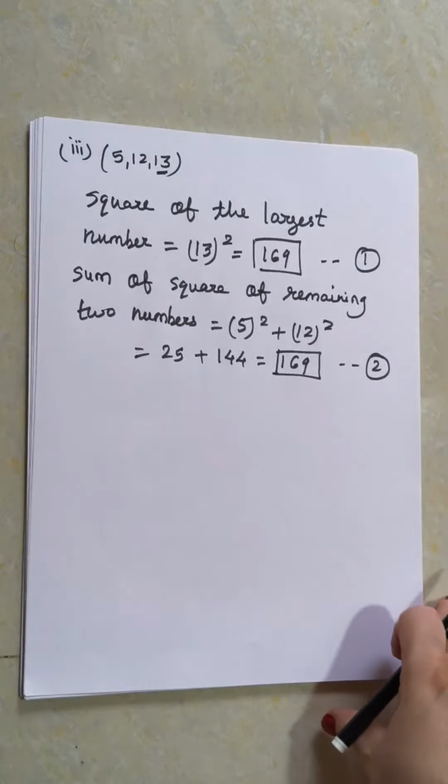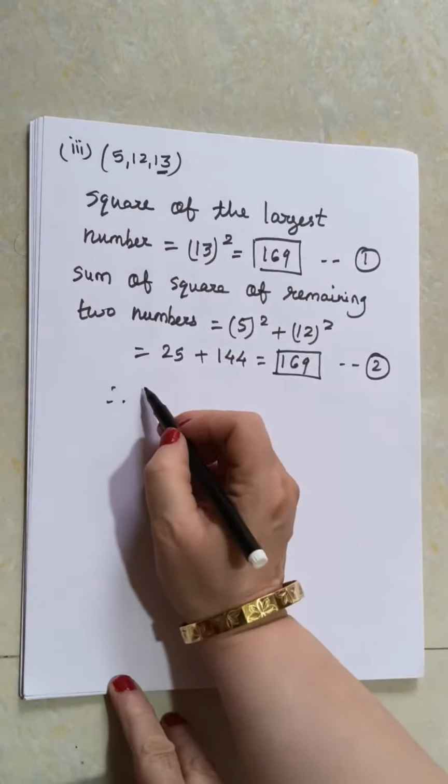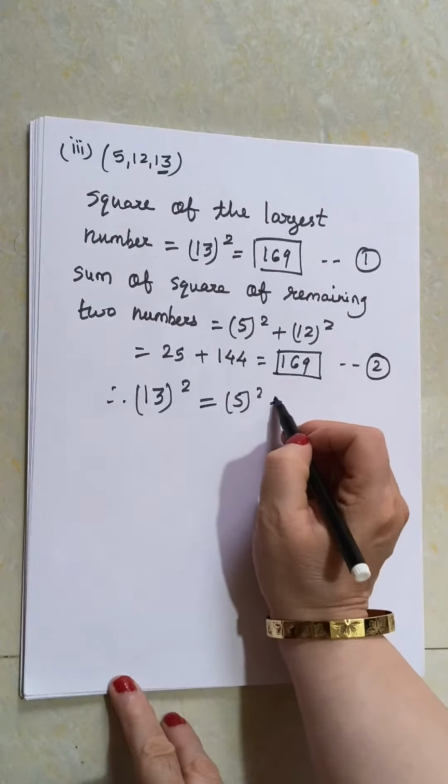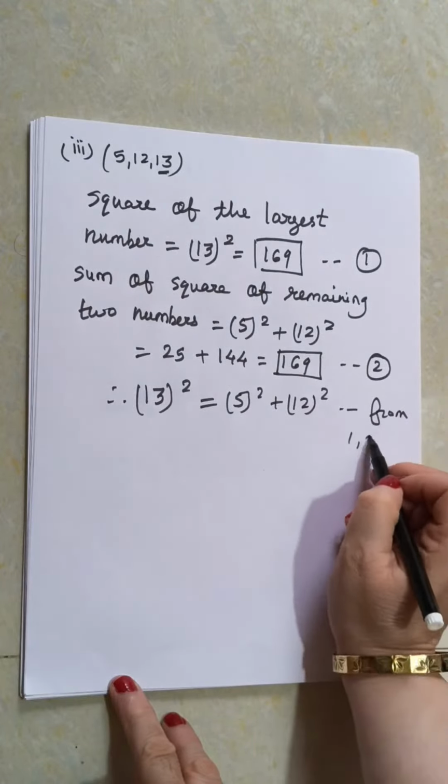Now look at 1 and 2. Both are equal. 169, 169. Therefore from 1 and 2 we can say 13 square is equal to 5 square plus 12 square.